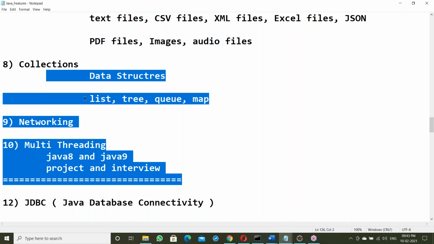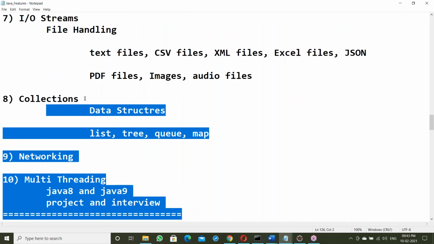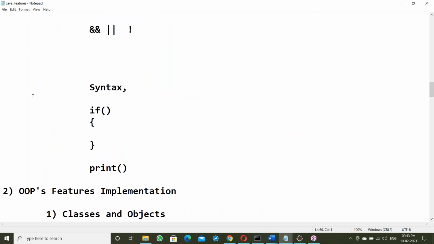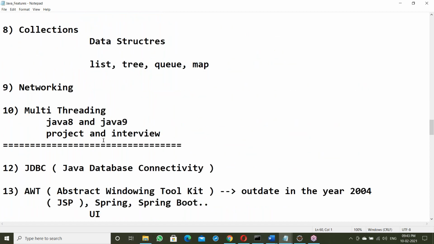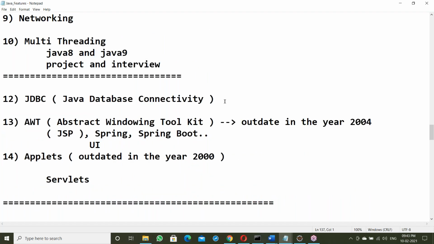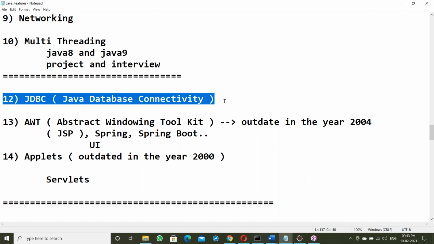Our syllabus is SE. We are going to discuss up to multi-threading, next Java 8 and 9 features, and finally one project and interview questions. So this is our syllabus. Even JDBC also comes under SE, but it's not our syllabus. That is advanced Java.